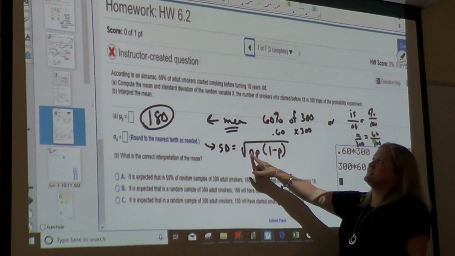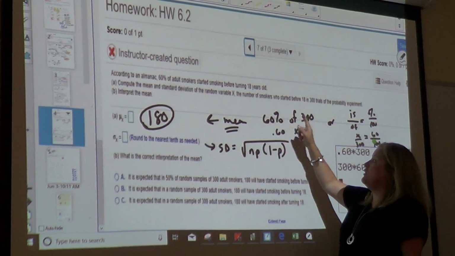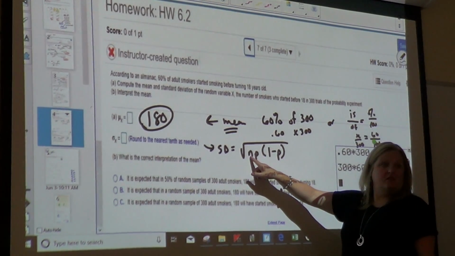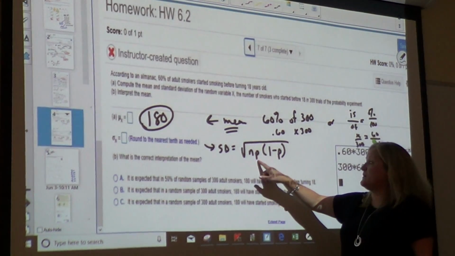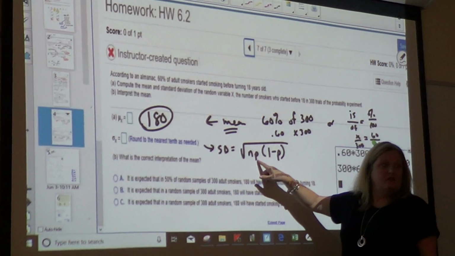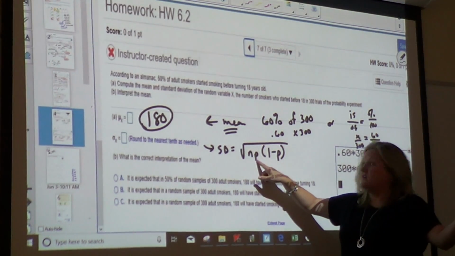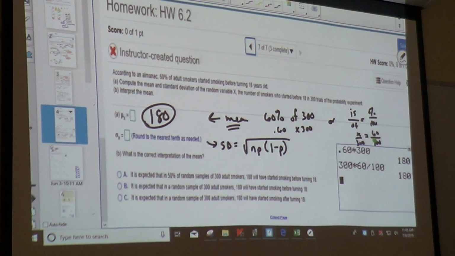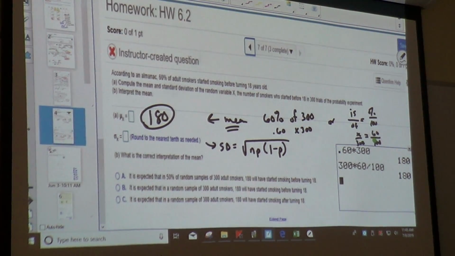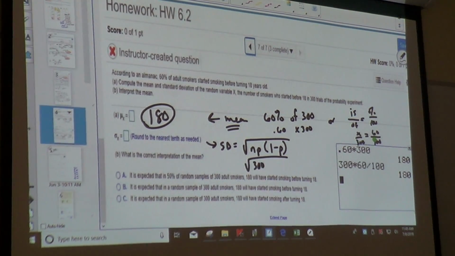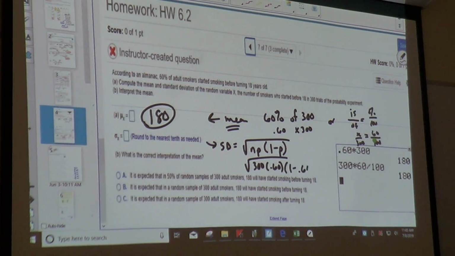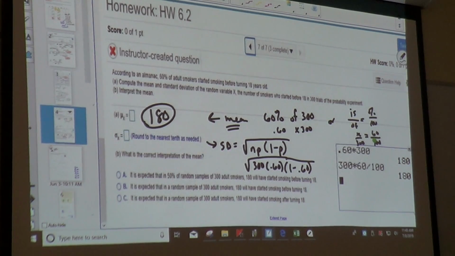What do you think n's going to be? We only know 2 things. The 300. What's my p going to be? 0.60. 1 minus 0.60. So it's going to be the square root of 300 times 0.60 times (1 minus 0.60). That's going to be my standard deviation.